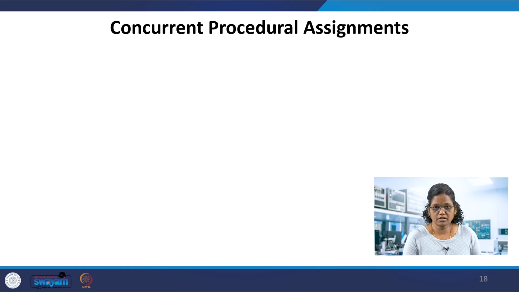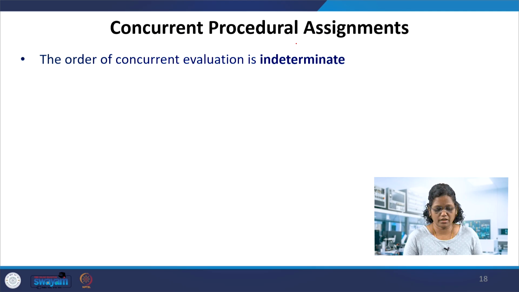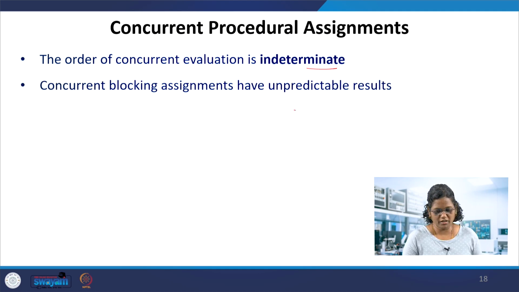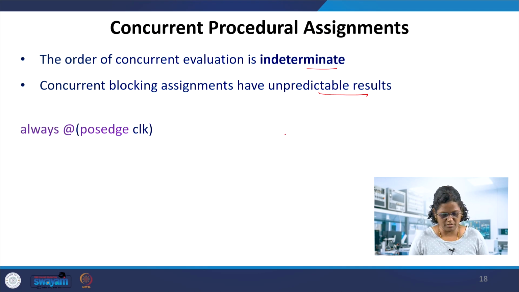You can have concurrent procedural assignments, whereas execution in sequential is deterministic. In concurrent procedural assignments, the order of evaluation is indeterminate. So if we have multiple always blocks, or two always blocks, concurrent blocking assignments have unpredictable results. In the previous one we have determinate and predictable results, whereas in this example we have indeterminate concurrent evaluation and unpredictable results.